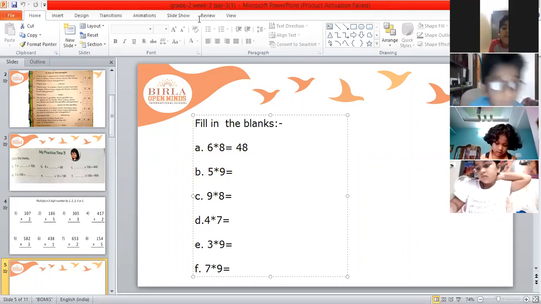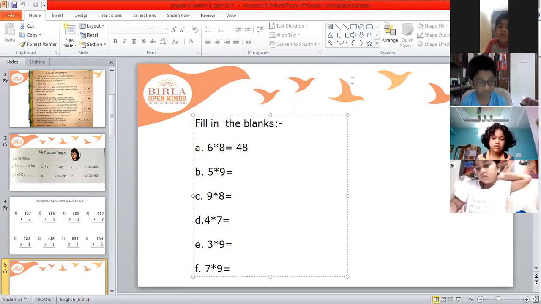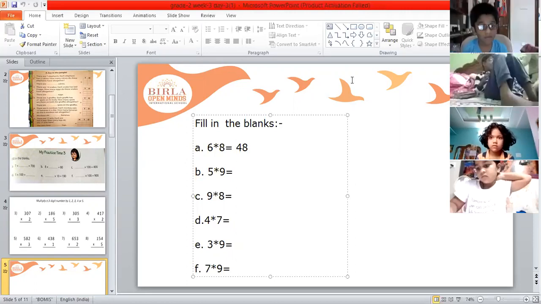Quickly. 5 2s are 10, 5 3s are 15, 5 4s are 20, 5 5s are 25, 5 6s are 30, 5 7s are 35, 5 8s are 40, 5 9s are 45. So answer is 45. So we'll write here 45. Very good. That's correct.